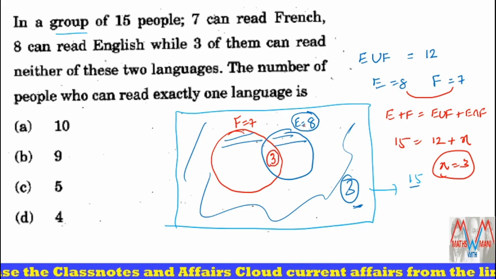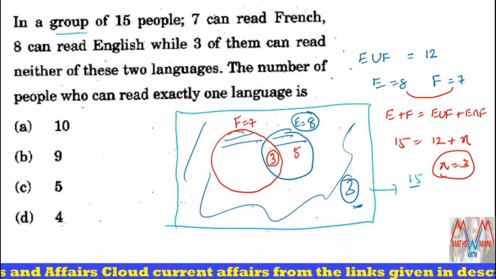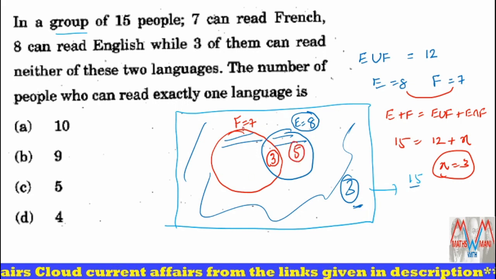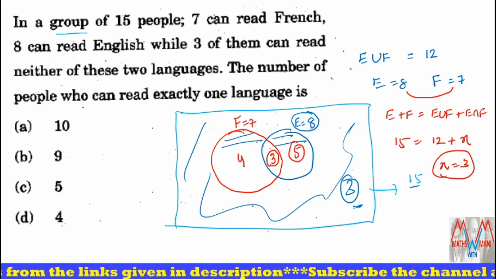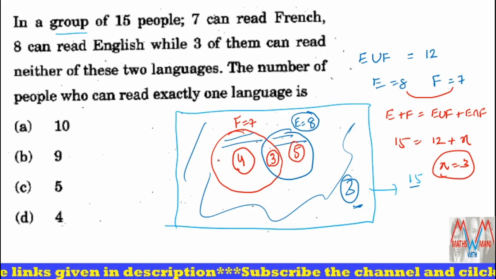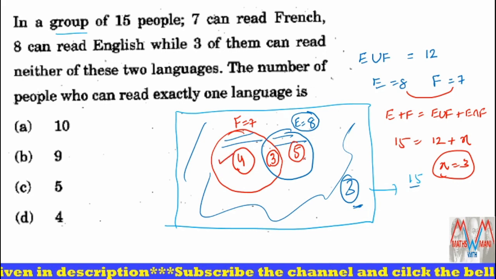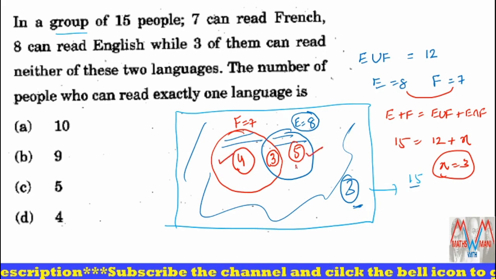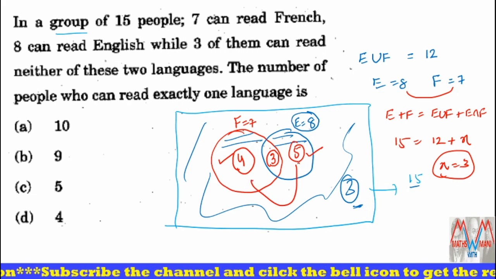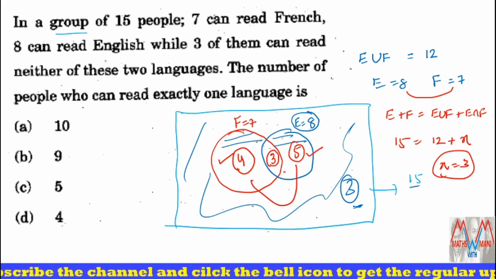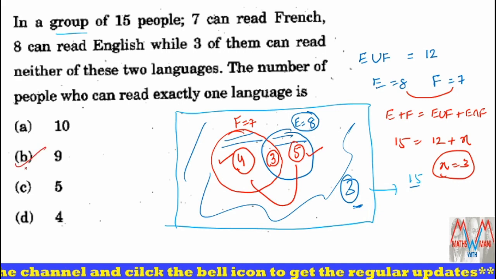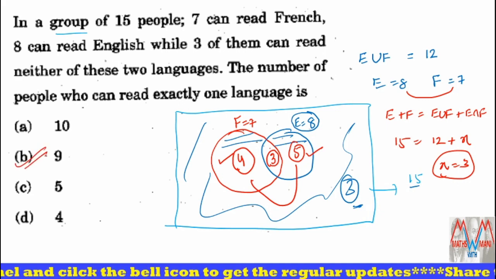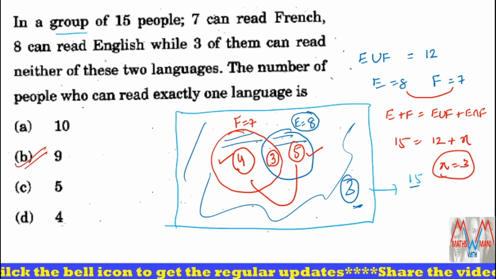Total English is 8, intersection 3, so only English is 5. French is 7, intersection is 3, so only French is 7 minus 3, 4. So exactly one language is 5 plus 4, that is 9. Clear? Using Venn diagrams you can easily solve it.